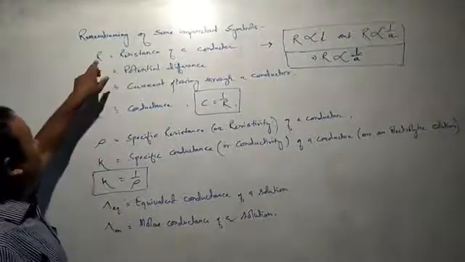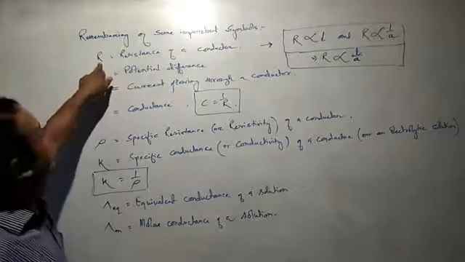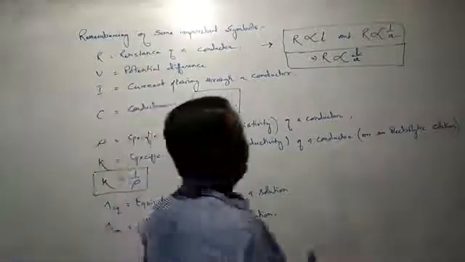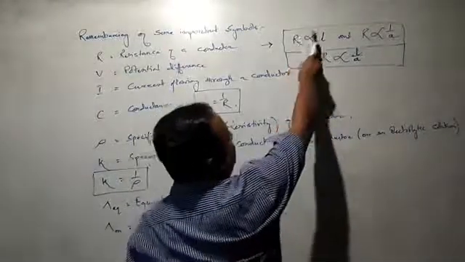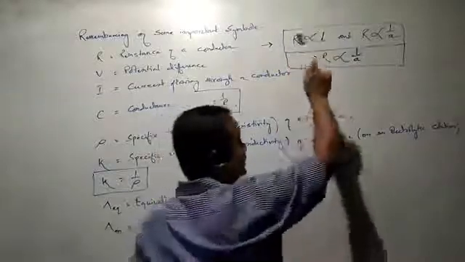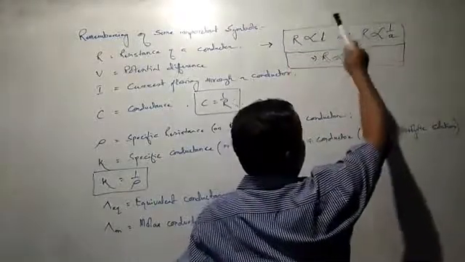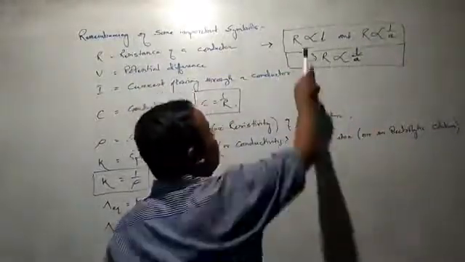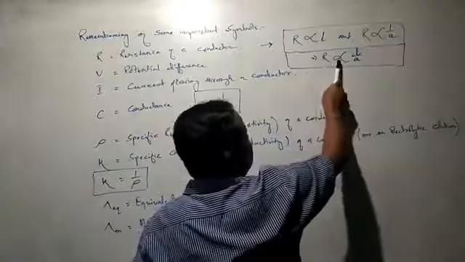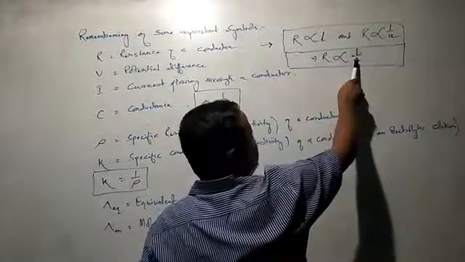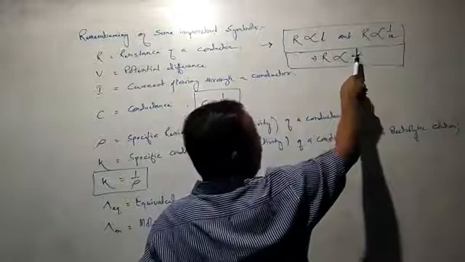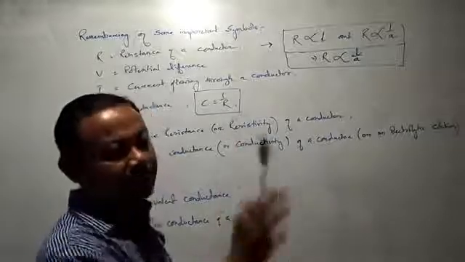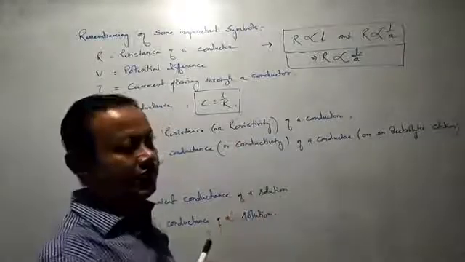This capital R represents the resistance of a conductor, and we know that the resistance of a conductor is directly proportional to the length of that conductor, and inversely proportional to the cross-sectional area of that conductor. Clear? So by combining these two, resistance of a conductor is directly proportional to length and inversely proportional to the cross-sectional area of that conductor.